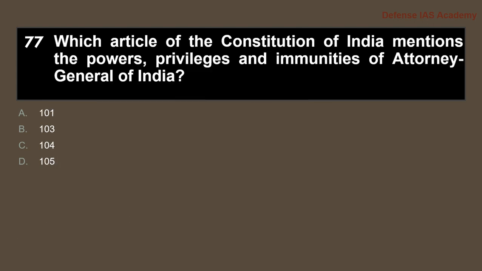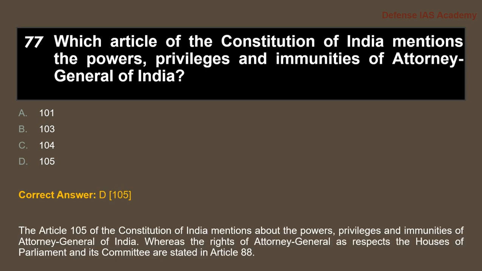Next question. Question 77. Which article of the Constitution of India mentions the powers, privileges and immunities of Attorney General of India? The answer to the question is option D, 105. So option D, 105 is the answer. And Article 105 of the Constitution of India mentions the powers, privileges and immunities.